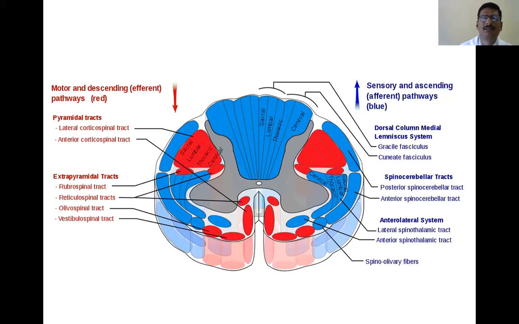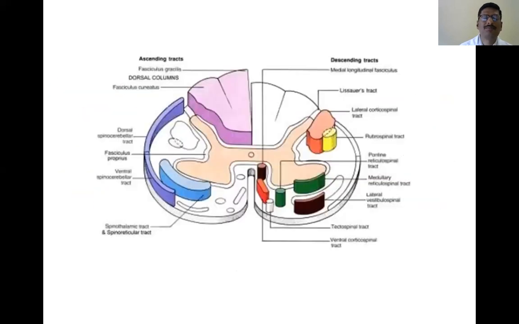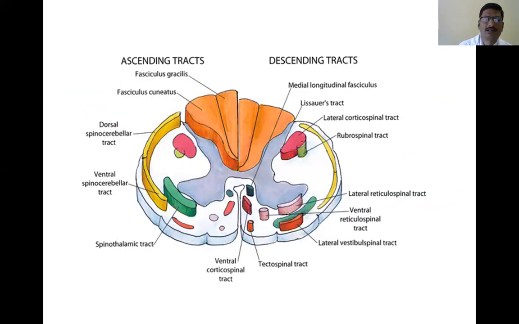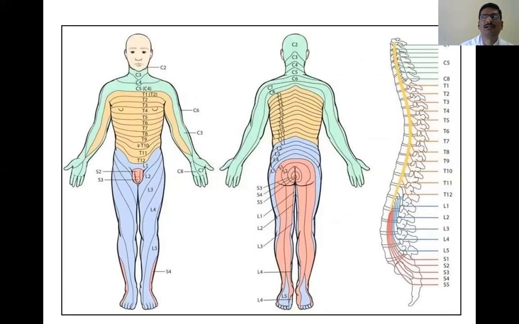Now you can see these are the cut sections of various levels. Now this is the dermatomes. These are all the spinal nerves of the cervical segments, and they sense these areas. These are from the thoracic segment. This is from the lumbar segment. This is the sacral segment. Now you can see again cervical, thoracic, lumbar, and especially sacral on the back side only.